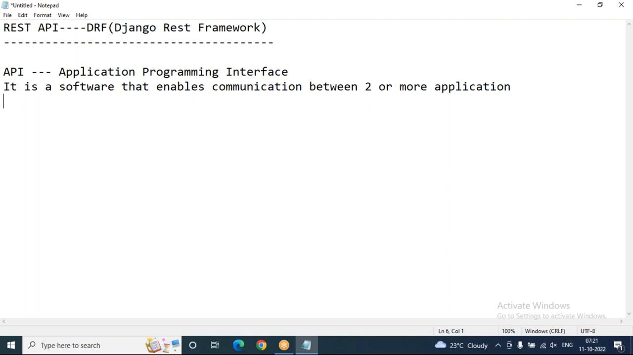When it comes to Django, we use REST API. In Django, we say REST API. In .NET, we say web API. From the Java point of view, we say RESTful services. So this is exactly the purpose of an API. Communication medium is possible with API.